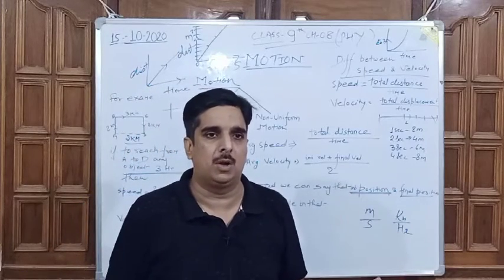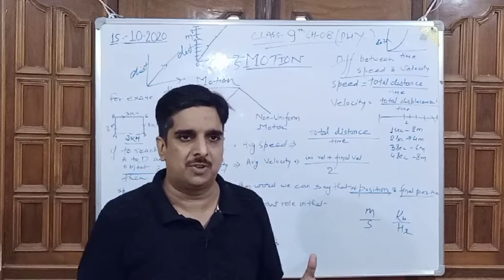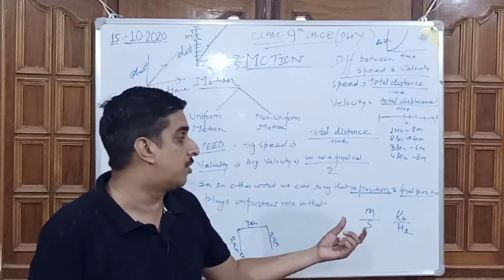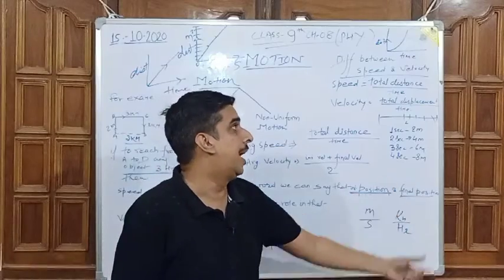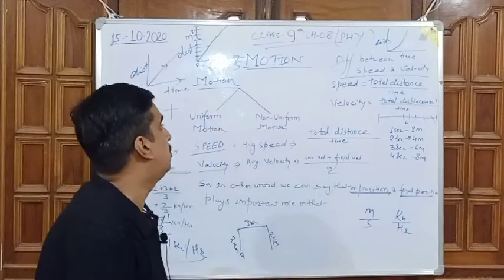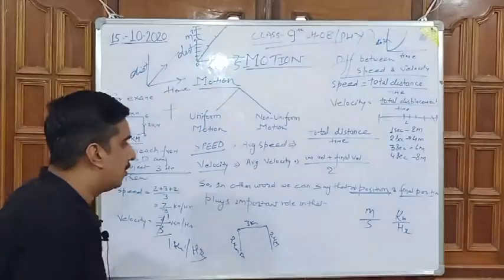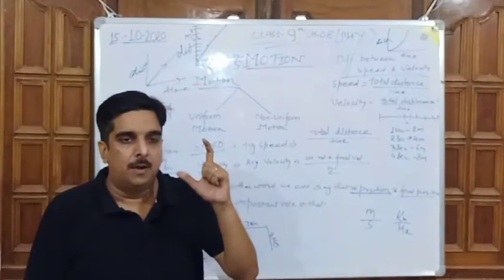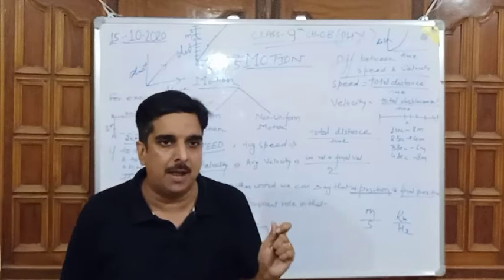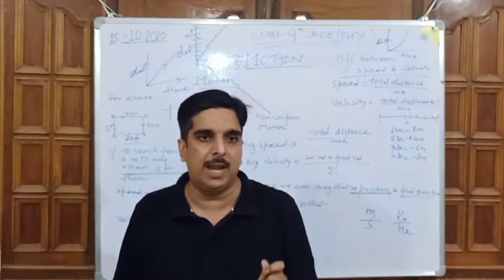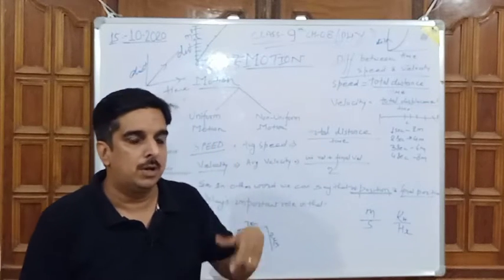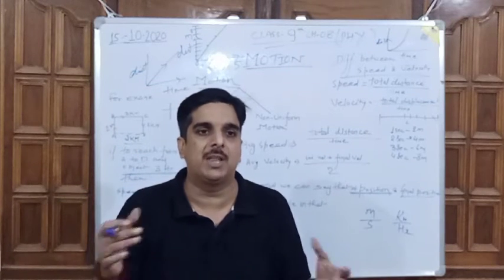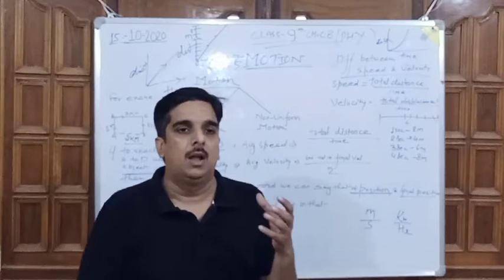We have to just count the total distance traveled by an object. But in velocity, we have to know the concept of initial position and final position. According to that, today I am going to brief again that we studied about motion. Change in position with respect to time will be known as motion.